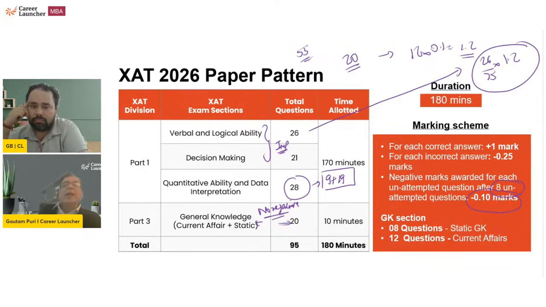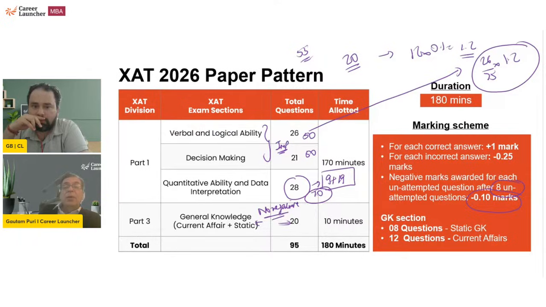And if you look at 170 minutes available for these 75 odd questions, verbal, logic and decision making, तुम कुछ भी करोगे, 50-55 minutes you'll be over with it each. Okay, so about 100 minutes gone between these two sections, and you'll have about 70 minutes for QA. बहुत हुआ तो 65 minutes हो जाएगा. Okay, and which is why I'm saying this is a paper which you should be willing to spend time.